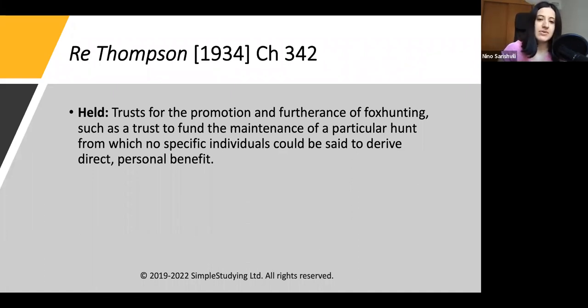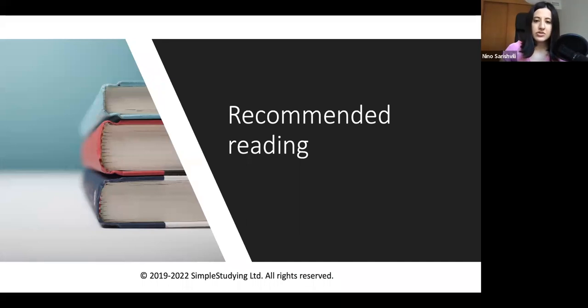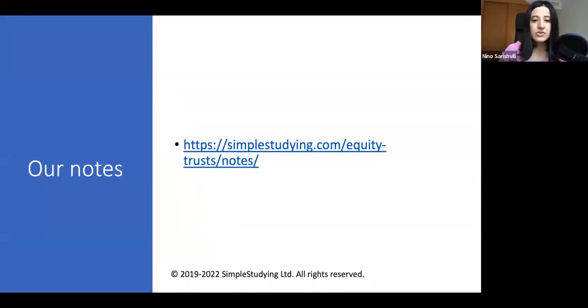If we think about it, it's related to cultural things and human sentiment, right? This is how people live in the UK, and for this kind of activities, the court thought that they should have trust protection. So since they cannot be charitable trusts because there is no public benefit in them, then they could be non-charitable trusts, exceptional cases.